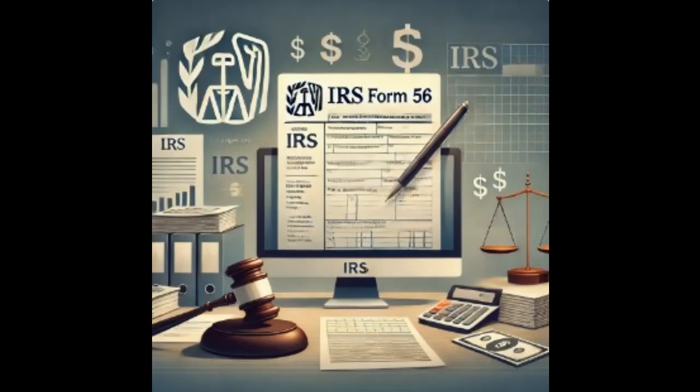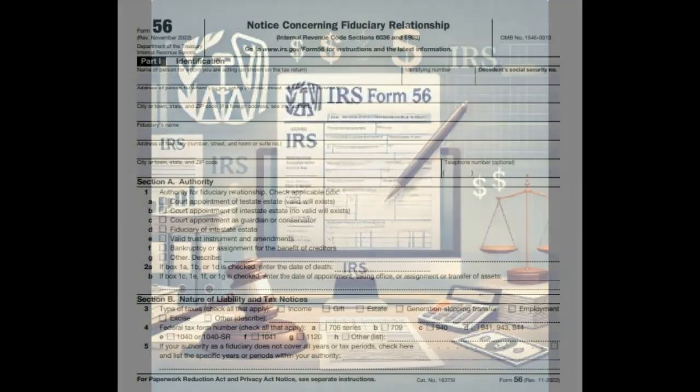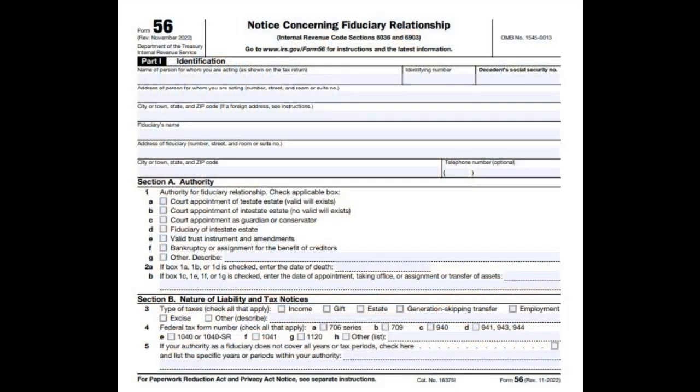A professional guide to IRS Form 56, Notice Concerning Fiduciary Relationship. Introduction. In this guide, we'll review IRS Form 56, the Notice Concerning Fiduciary Relationship. Taxpayers use this form to notify the IRS about the creation or termination of a fiduciary relationship under Internal Revenue